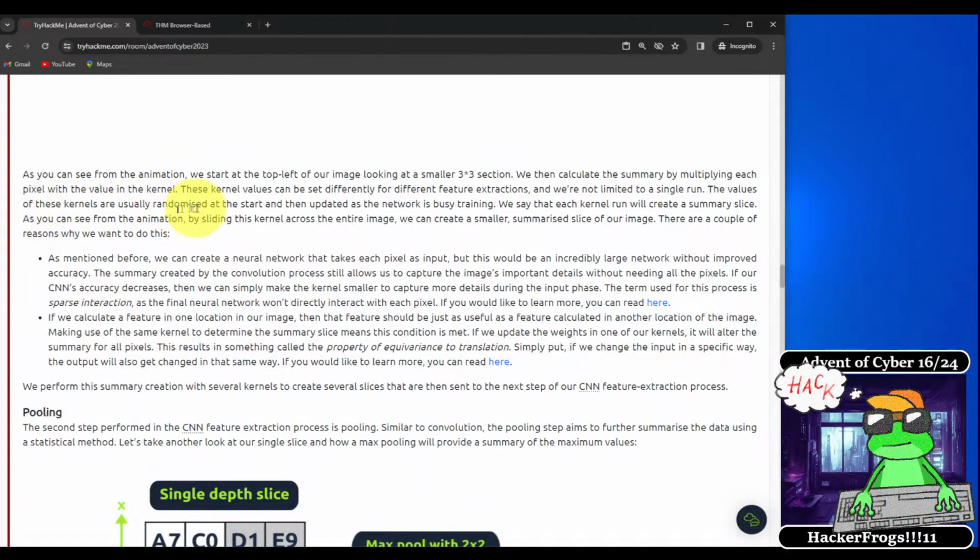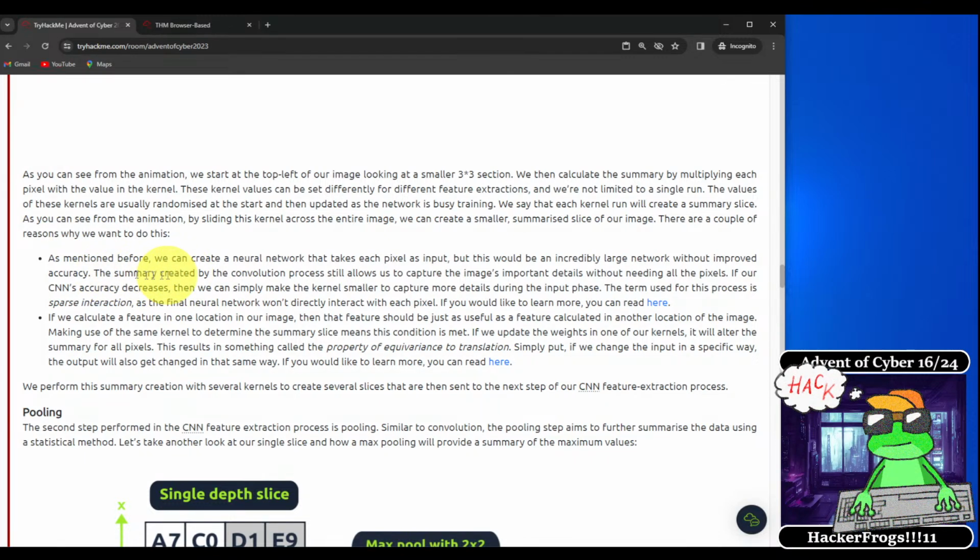As you can see from the animation, we start at the top left of our image looking at a smaller 3x3 section. We can calculate the summary by multiplying each pixel with the value in the kernel. These kernel values can be set differently for different feature extractions, and we're not limited to a single run. The values of these kernels are usually randomized at the start and then updated as the network is busy training. We say that each kernel run will create a summary slice. As you can see from the animation, by sliding this kernel across the entire image, we can create a smaller summarized slice of our image.